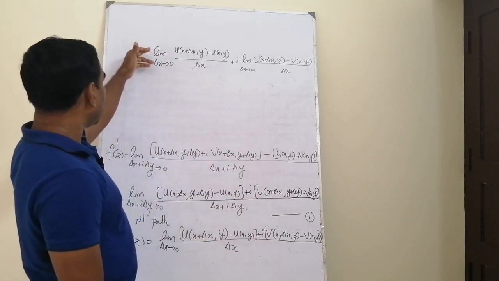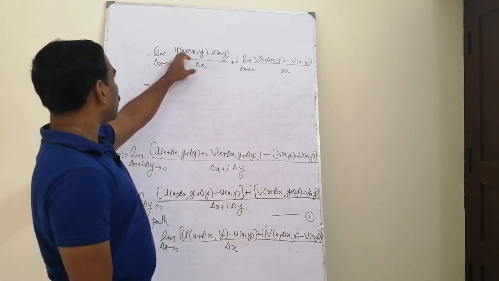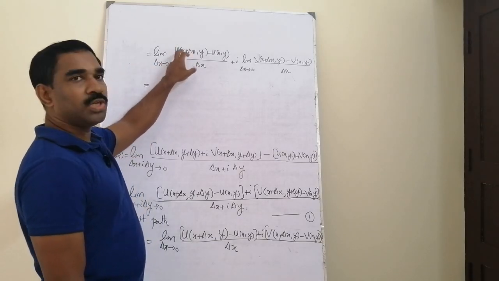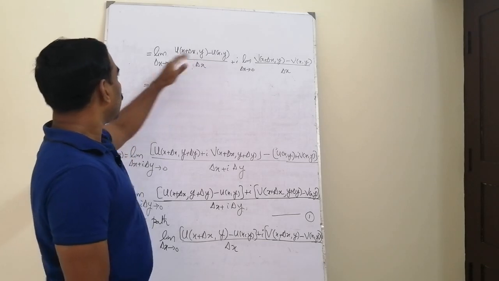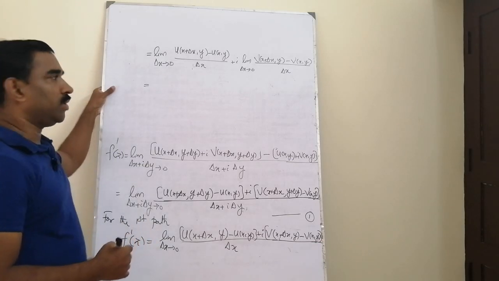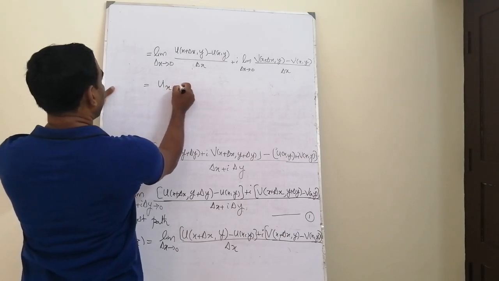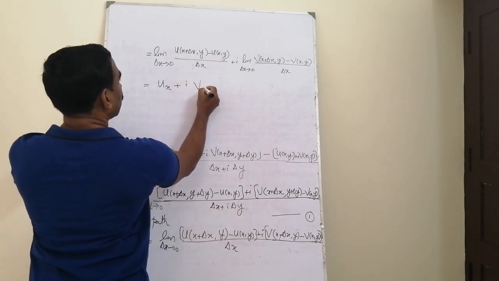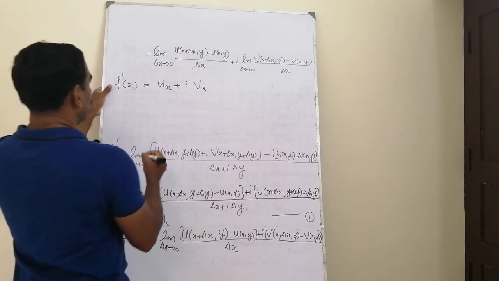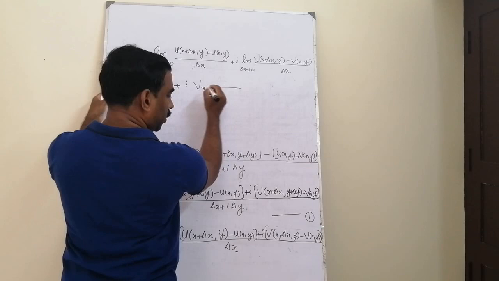Separating the real and imaginary parts, we can rewrite the limit in this format. And what is the first limit? Limit as delta x tends to 0 of u of x plus delta x comma y minus u of x y divided by delta x means, see, this is the rate of change of the two variable function, say u. And because this limit exists, because it is given that the function is differentiable, it is differentiable means the corresponding partial derivatives exist. So this is the partial derivative of u with respect to x plus i into the second part, the partial derivative of v with respect to x. So the one value of f dash z, if we approach delta z tending to 0 along the first path, we get one expression, we call it equation number 2.